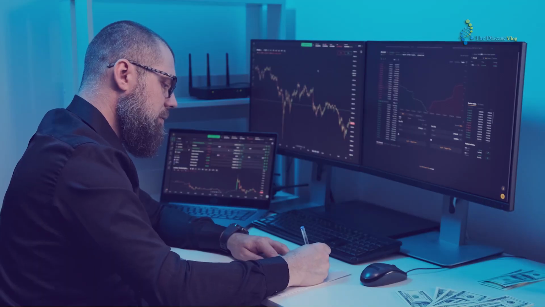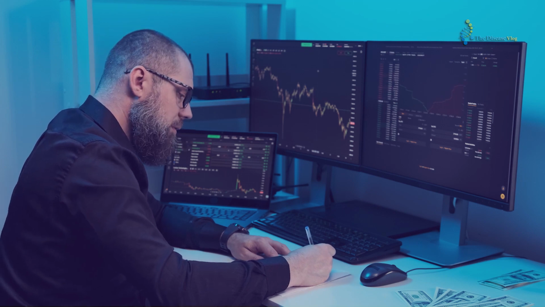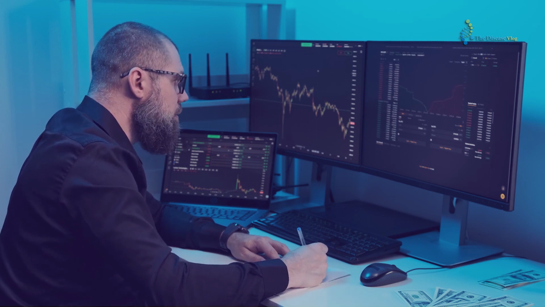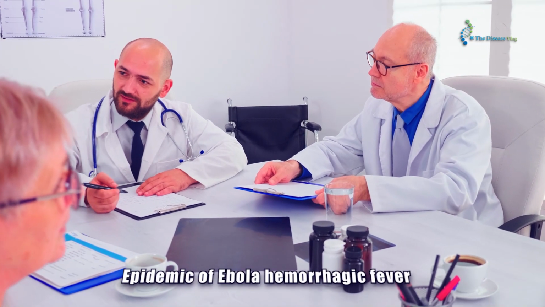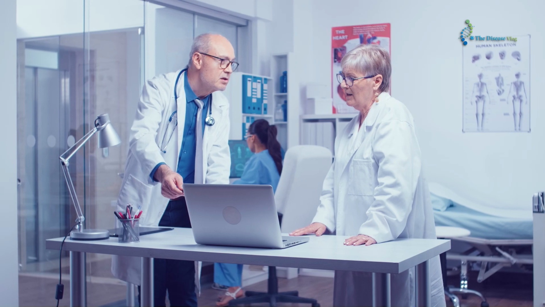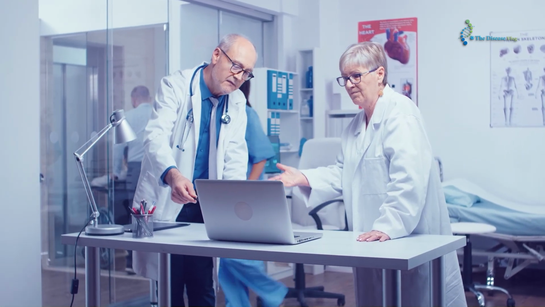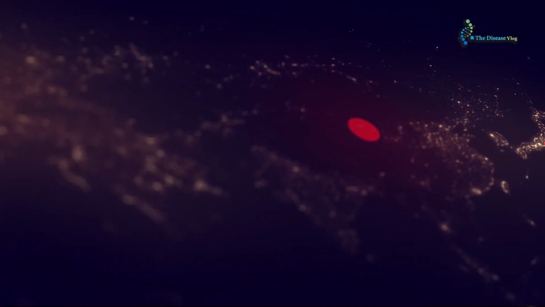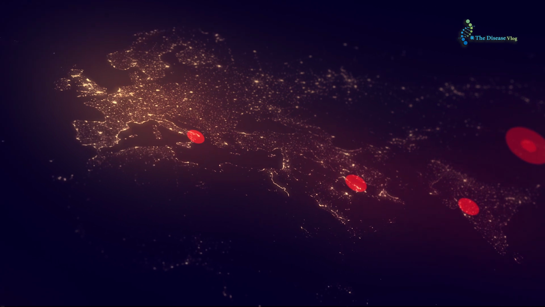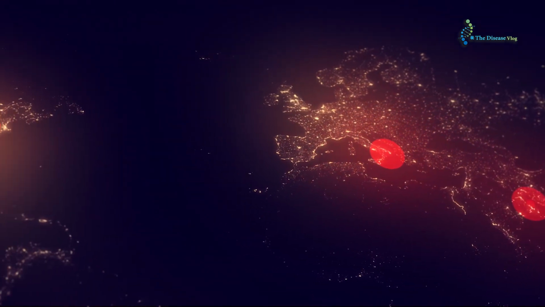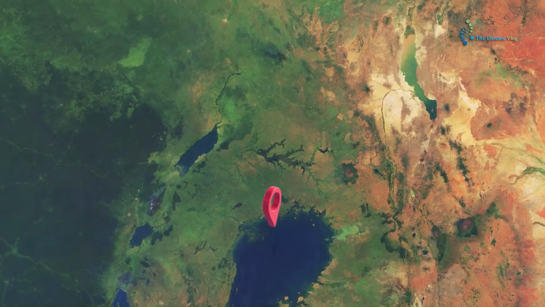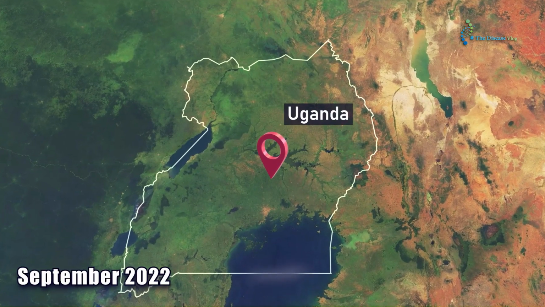Following this, another Ebola virus outbreak was recorded from May to July 2017, which was declared an epidemic of Ebola hemorrhagic fever by the World Health Organization. Similarly, the 2019 Ebola virus outbreak in DRC was declared a World Health Emergency by WHO. More than 10 outbreaks were documented from 2014 to 2022 in several regions of DRC, including North Kivu and Equateur Province. The latest Ebola virus outbreak was recorded in Uganda in September 2022.